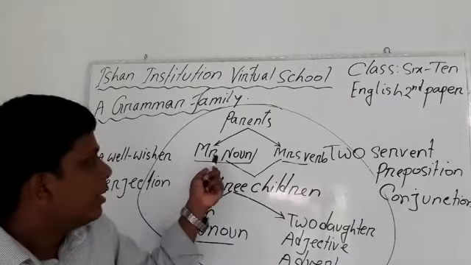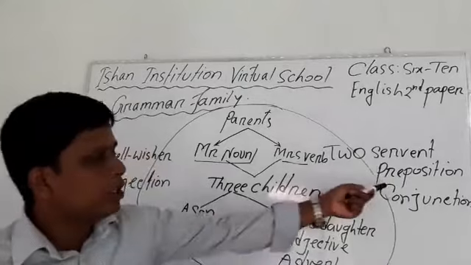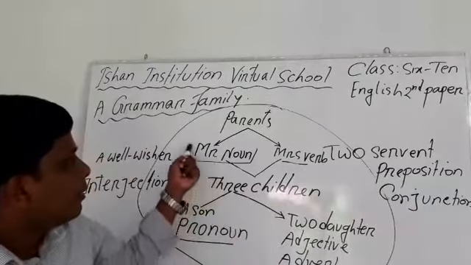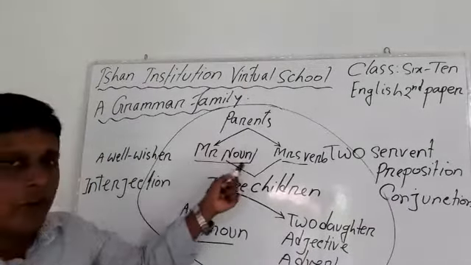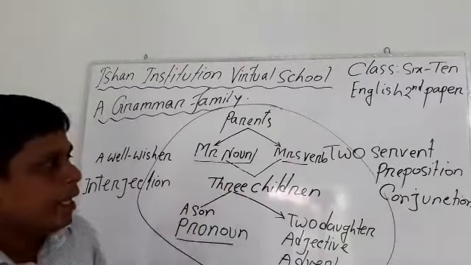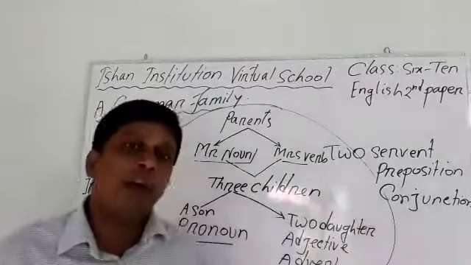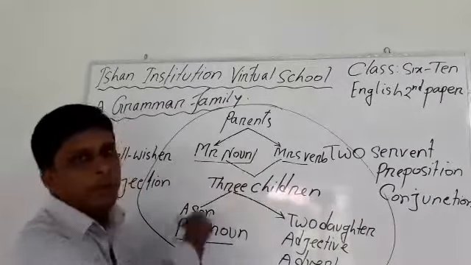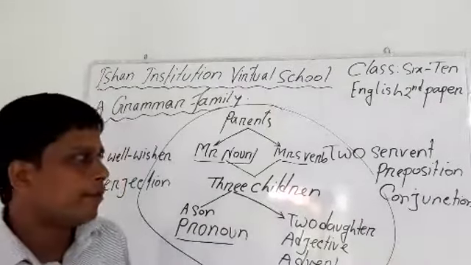Mr. Noun. Preposition is the official servant of Mr. Noun, master of that family. But conjunction works for all the members of that family.